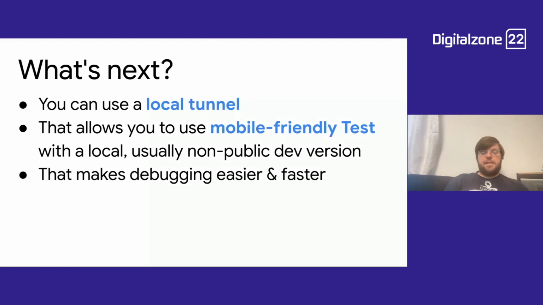What's next? Well, the developer might not have a public-facing URL for this, right? If you think about it, in mobile-friendly test and all the other testing tools, you do have to upload something into the public internet, kind of, right? So you have to make sure that you have a publicly accessible URL. But what if this unminified version only exists in staging, and staging is behind a password? Well, then it doesn't work with mobile-friendly test, for instance.